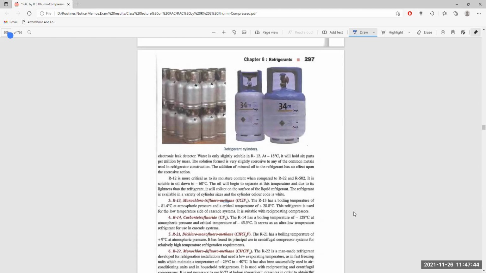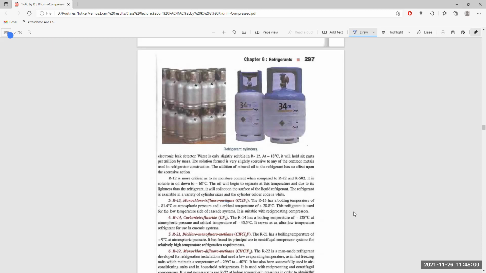This is used for the low temperature side of the cascade system, suitable with reciprocating compressors. Boiling point and critical temperature and pressure are too low, so it is used for low temperature refrigerant systems.